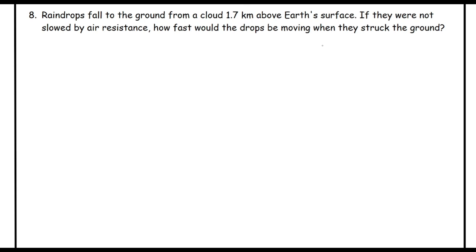So our question today reads, raindrops fall to the ground from a cloud 1.7 kilometers above the Earth's surface. If they were not slowed by air resistance, how fast would the raindrops be moving when they struck the ground?